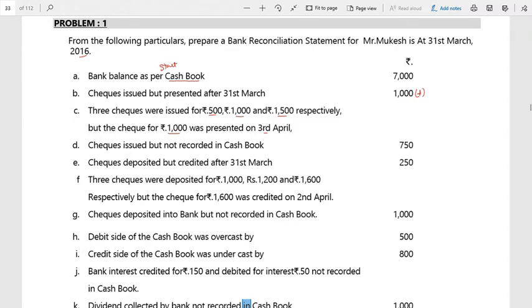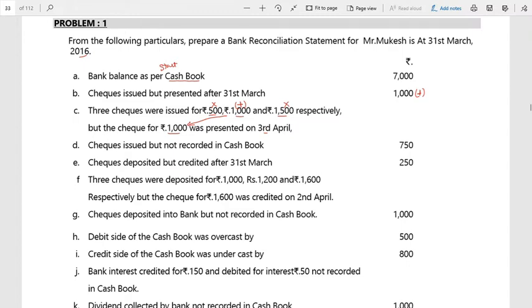Correct? Now, the moment the 3 checks were issued, 500, 1000 and 1500, checks issued means it is for payment. So therefore, all 3 checks would have been deducted from my cash book. But in the bank balance, only 500 and 1500 have been deducted. That means still 1000 rupees has not been deducted from the bank balance. That means the bank balance is higher. Correct? In order to reach the bank passbook level, what do I need to do? Add only 1000. Therefore, this 500 and 1500 is not my matter. Only this 1000 rupees I am supposed to add.